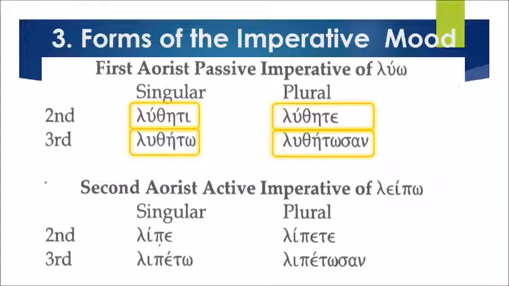The second person singular is lipe. Third person, lipeto. Second person plural, lipete. And third person plural, lipetosan. Let's read. Begin. Lipe, lipeto, lipete, lipetosan.